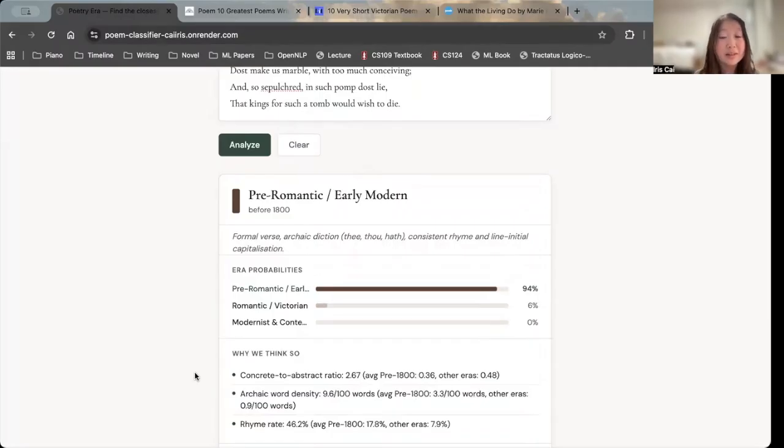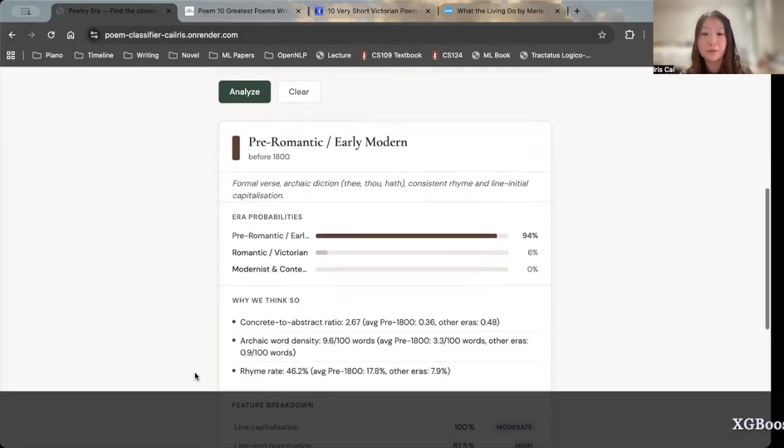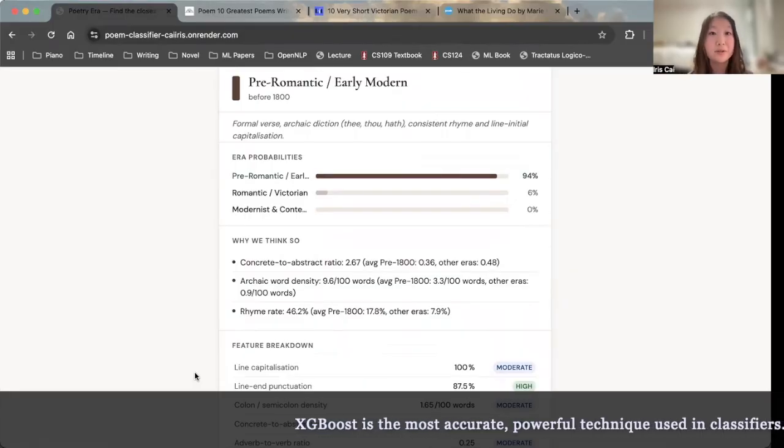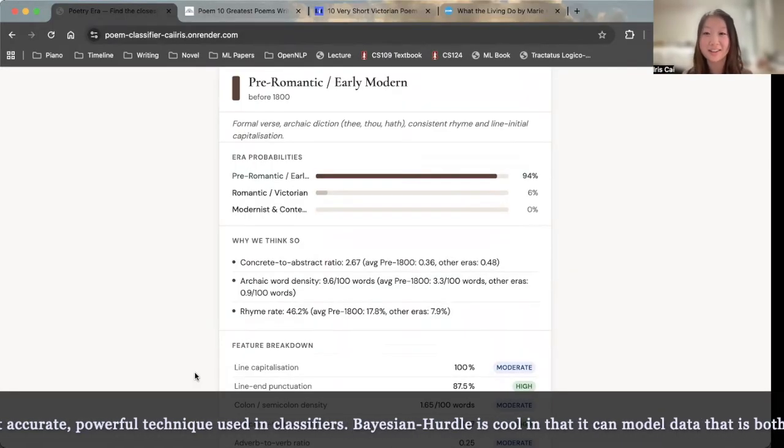And so basically my app is able to do this because I use a mixture of two models. The backend is an XGBoost classifier, which is kind of a random forest variant, but that's not very interpretable. So for the front end, I show these feature breakdowns, right? And these are made using a Bayesian hurdle classifier, which is entirely doable using CS109 concepts.